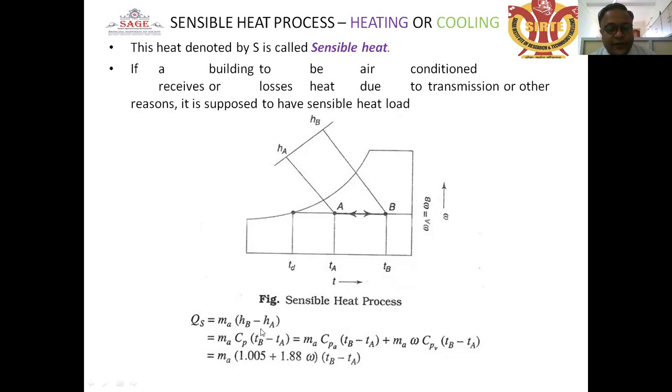Qs is equal to Ma in the bracket of Hb minus Ha, that is the mass of air times Cp of air times Tb minus Ta, which is equal to mass of air Cpa (Tb minus Ta) plus mass of air times specific humidity and the specific heat of the water vapor (Tb minus Ta). This is the fundamental of the heat supply, and the specific heat of air is already known as 1.005 kilojoule per kg per degree Kelvin, and the specific heat of the water vapor is already known as 1.88 omega, with Tb minus Ta as a common factor.